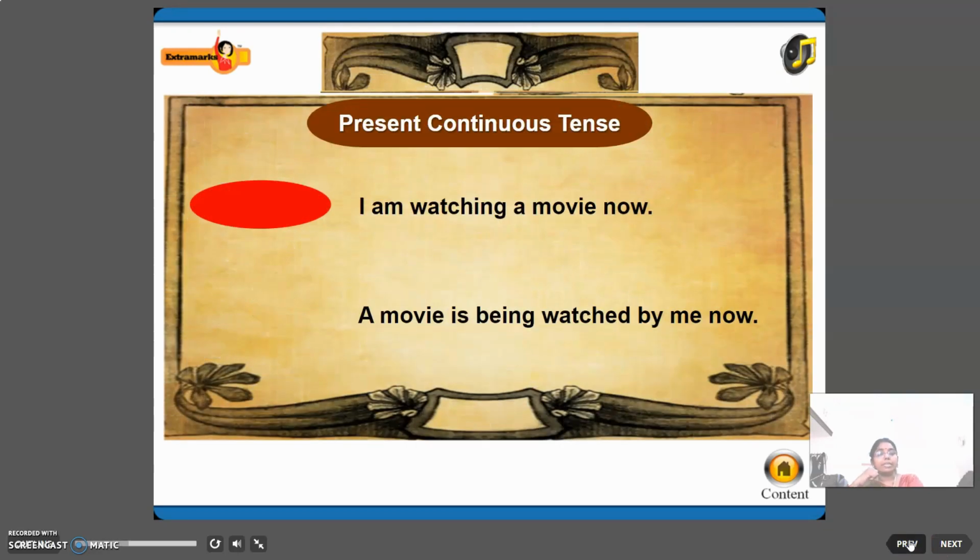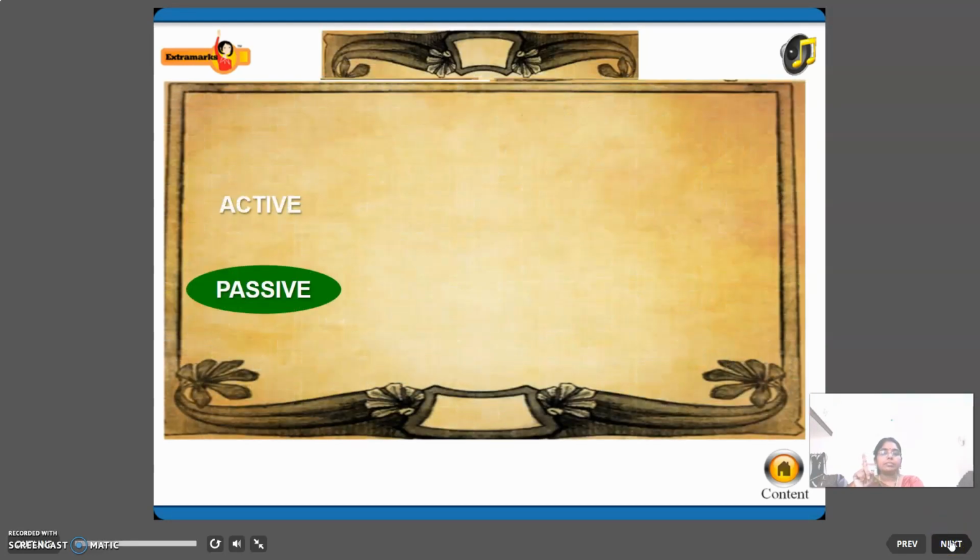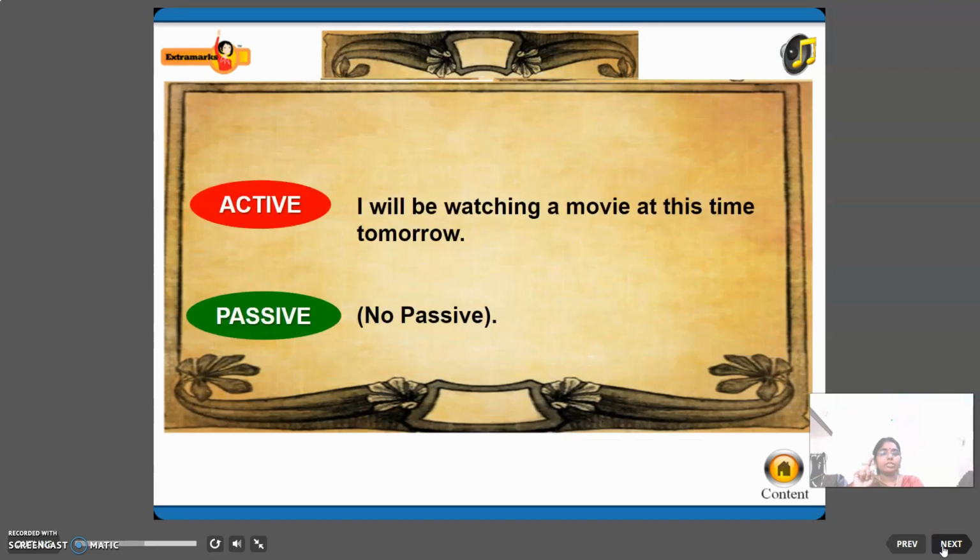So what is it in present tense? I am watching a movie now. A movie is being watched by me now is present continuous. Past continuous we saw, and the future continuous: I will be watching a movie at this time tomorrow. Active voice is there. And what will be the passive voice? There is no passive voice for future continuous tense.